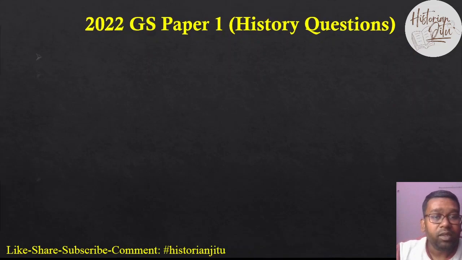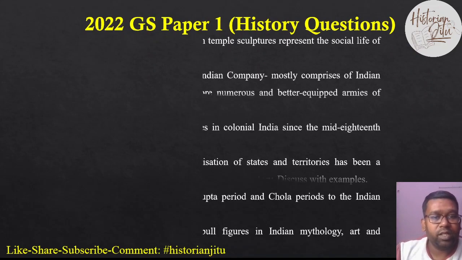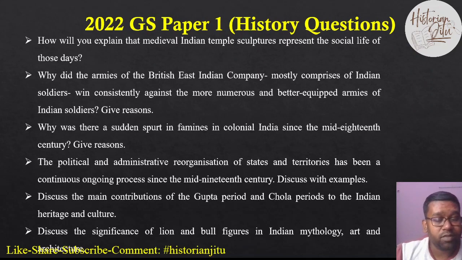Okay. In 2022, if we see the questions, there are 6 questions asked from this topic. One question: explain how the medieval temple sculptures represent the social life of those days. This is from medieval. Okay.